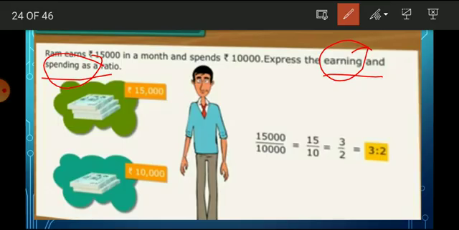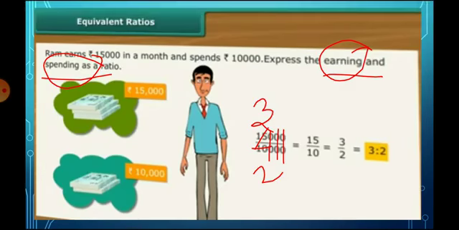The 3 zeros will be cancelled. So 2 fives are 10 and 3 fives are 15. So 3 by 2 will be changed into the ratio 3 is to 2.